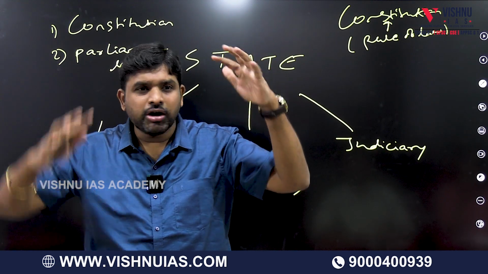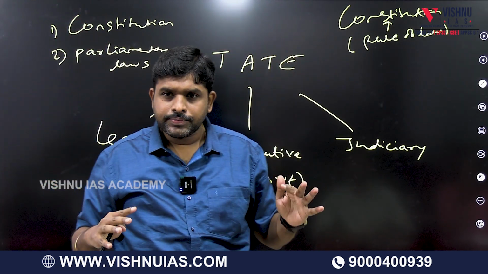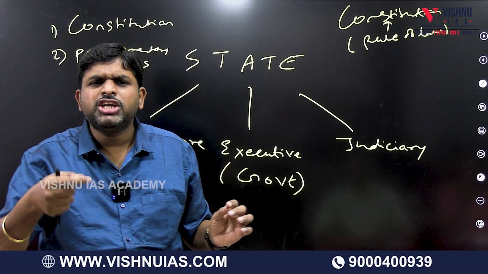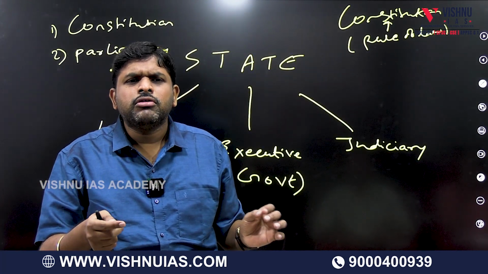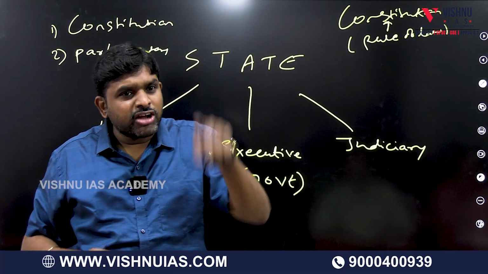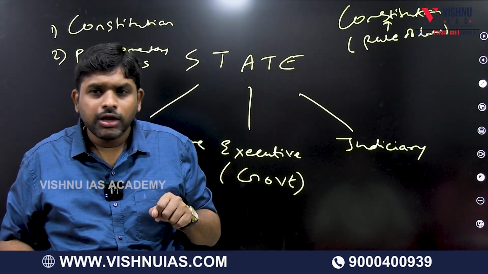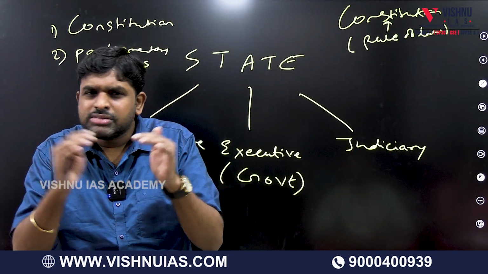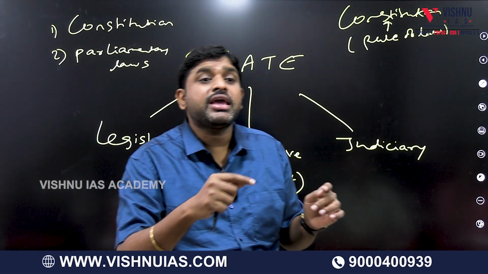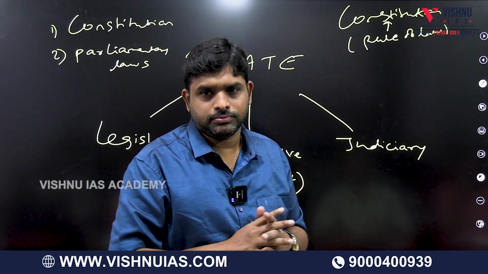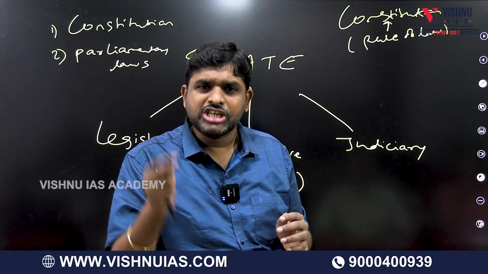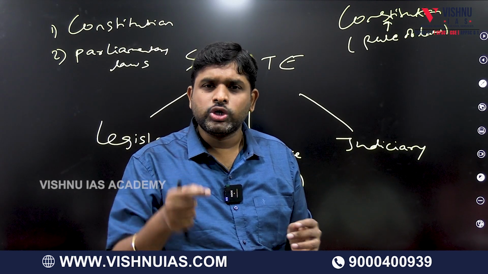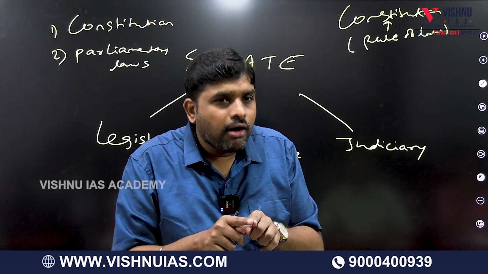So the constitution is what? The supreme authority. But for day-to-day activities, day-to-day life, we have to follow some rules and regulations. For that also do we have to go to the constitution? No. For small things, daily activities, we can make a law. In Parliament, the legislators will sit together and make one law.